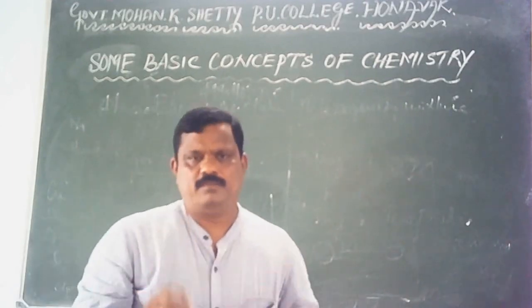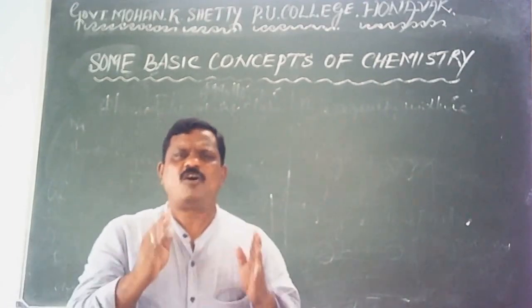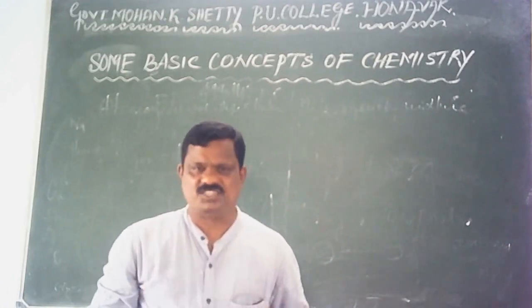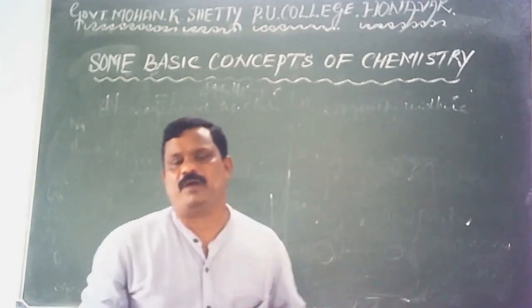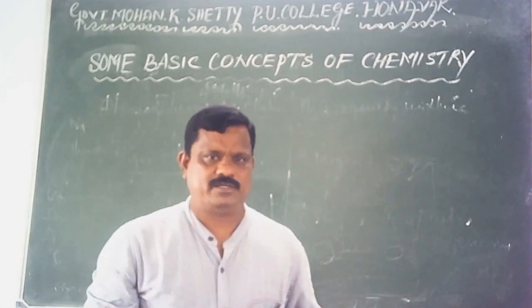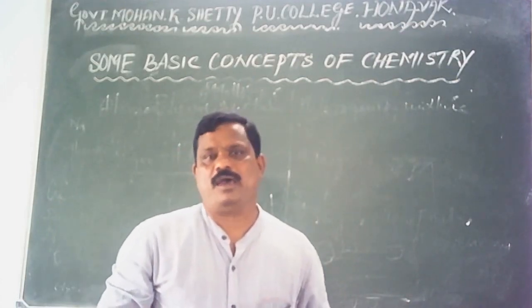Each and every matter has got certain unique or characteristic properties. Whatever may be the matter, each and every matter has got certain unique or characteristic properties.